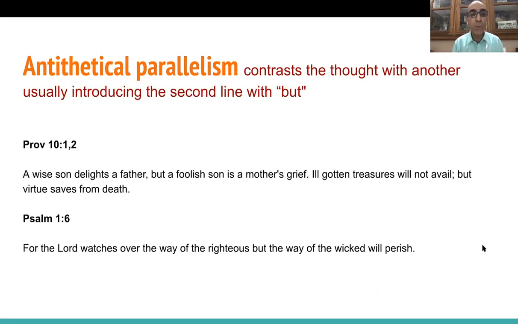Second example, Psalm 1, verse 6. For the Lord watches over the way of the righteous, but the way of the wicked will perish. All right. Again, the conjunction but is there. The Lord watches over the way of the righteous. So one is there, and the second one, but the way of the wicked will perish. Antithetical. Okay, so contrasting the thought with another using the word but, these are opposite ideas.